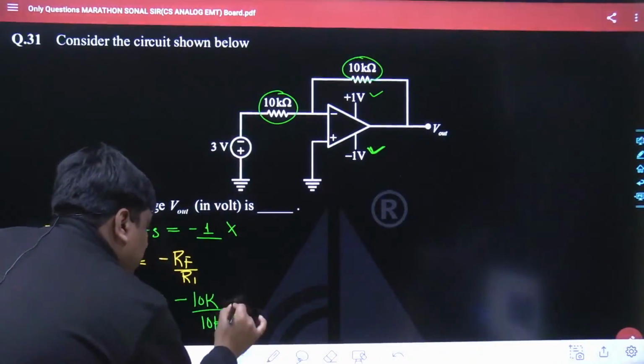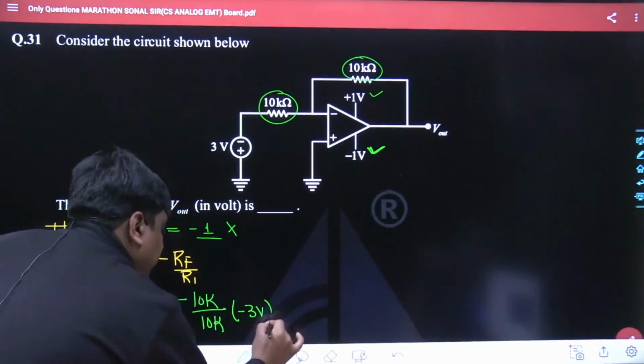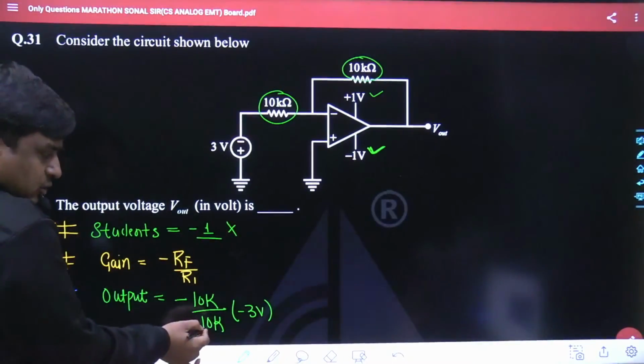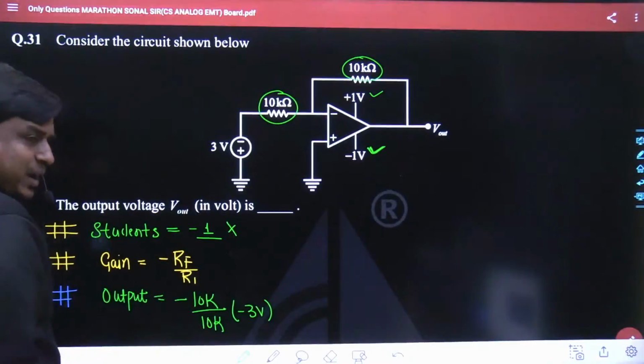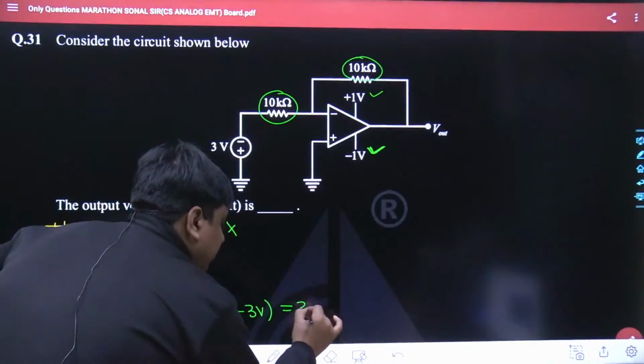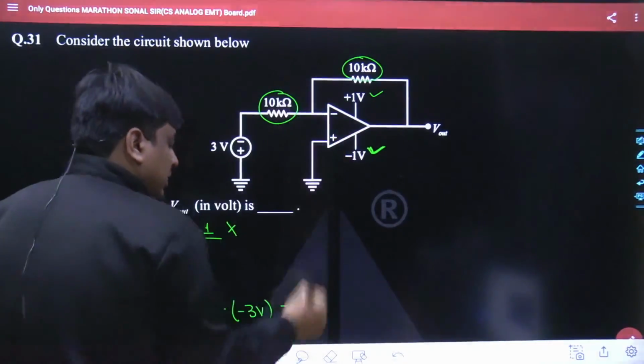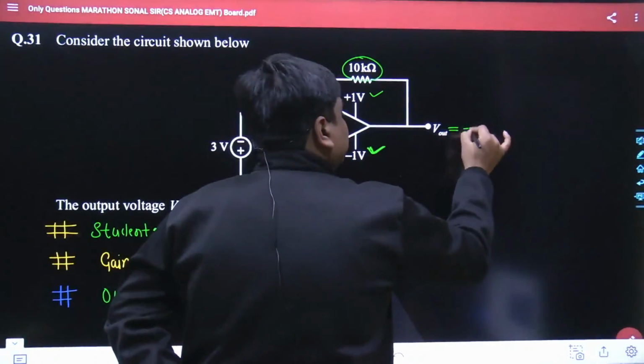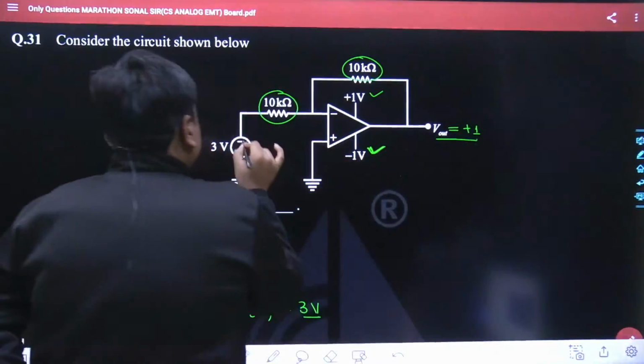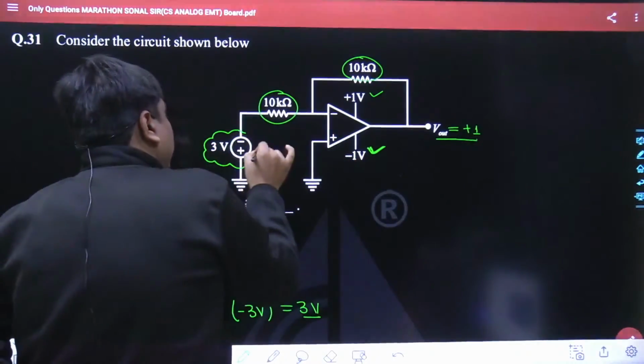And now it is going to get multiplied with a minus 3 volt. 10 kilo knocks off. Minus 1 gets multiplied with minus 3 becomes 3 volt. And as the 3 volt is trying to go beyond plus 1 volt, the output would get saturated at plus 1. Nobody had seen this polarity, and probably that is why they had made this mistake.